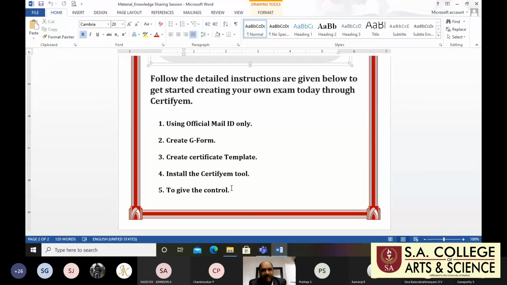If you are creating or conducting exams, there are some steps. I will give 5 simple steps, and definitely you will get there. You are generating the certificate: as organizer, you create the Google Form, you customize your certificate templates, and you generate the certificates for all the respondents.